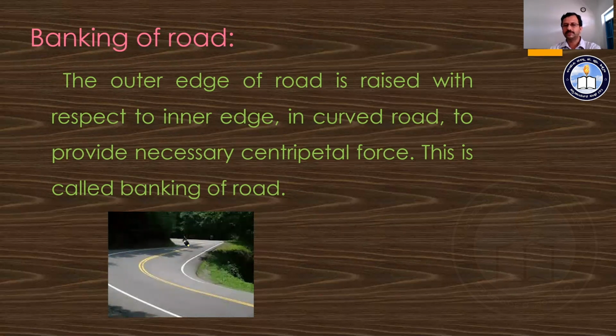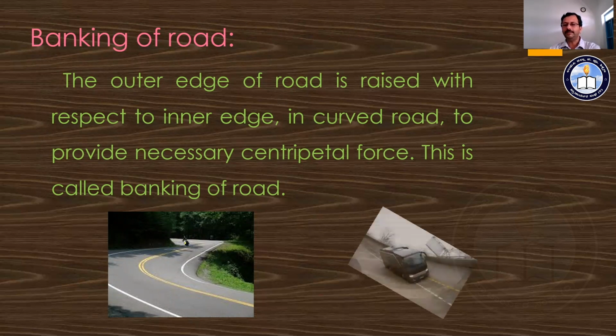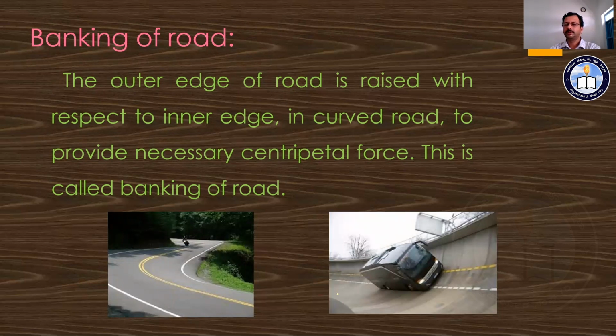For two-wheelers, look at what they do. When he is going to move on a curvy path, he just bends himself to get the required centripetal force. Another picture where we observe a more curvy region: the road is bent in such a way that the outer edge is raised higher than the inner edge.